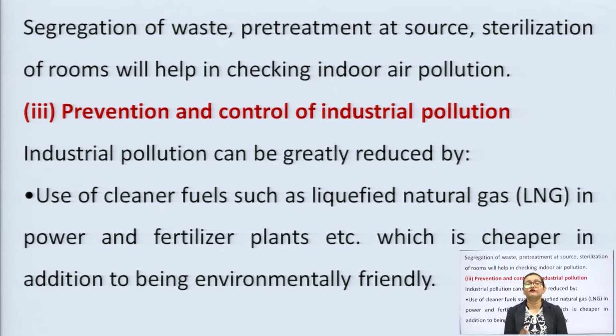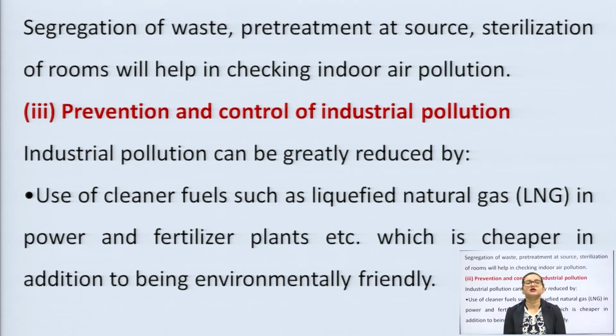And also we should pre-treat the pollutant, pre-treat the sources of pollutant, and then sterilize it, and after treatment we should disperse it into various sources like land or soil or water or air. So, segregation of waste, pre-treatment at the sources, and sterilization of rooms will help in checking indoor air pollution and outdoor air pollution as a whole.